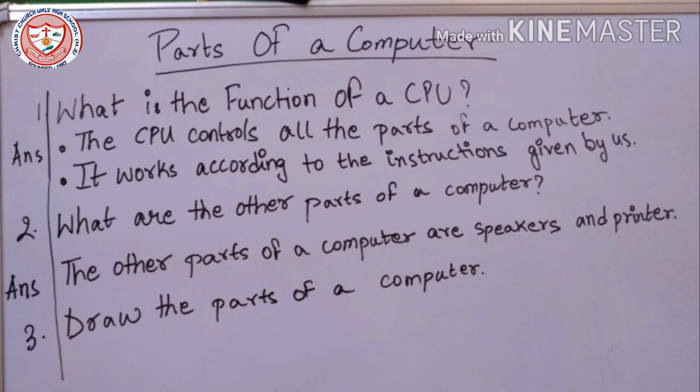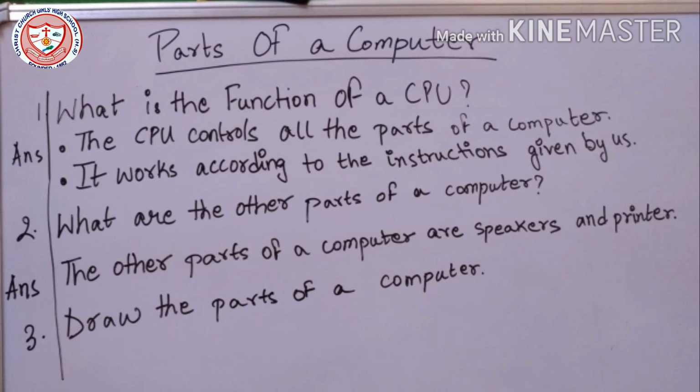It works according to the instructions given by us. So these are the two functions of a CPU I have written from the book. There are 4 functions given in your book, so you can write any two functions, whichever you think is easier.